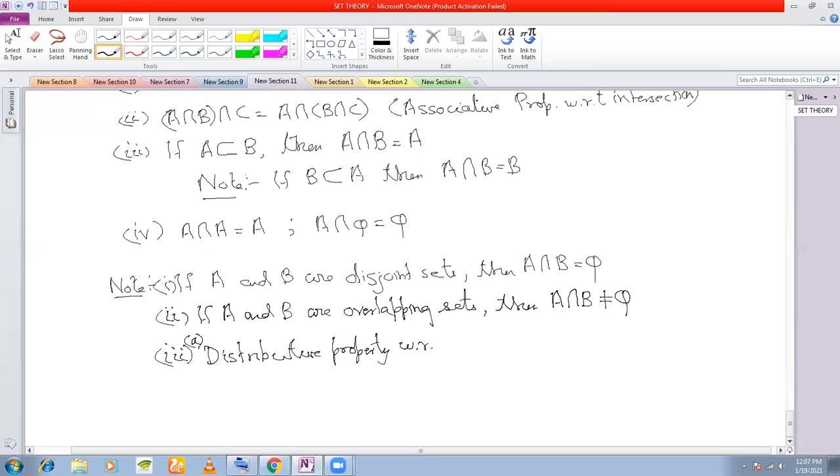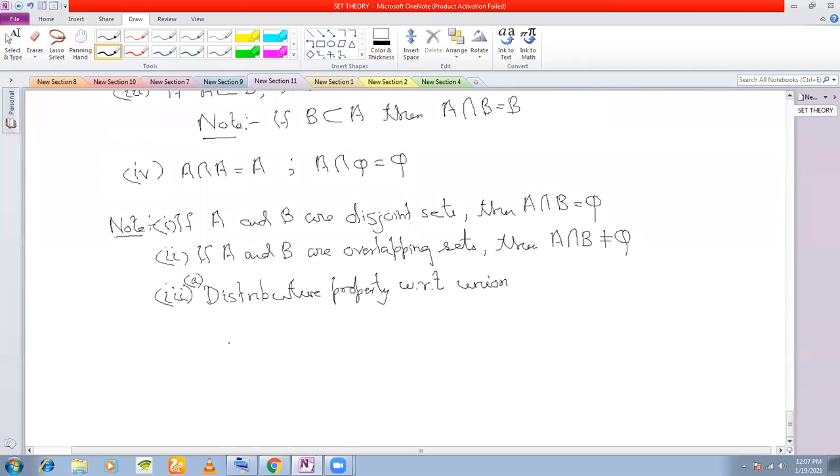with respect to union. Now, what do you mean by distributive property with respect to union? If you have any three sets, A union B intersection C, then you can write this as A union B intersection A union C. Is this property clear?